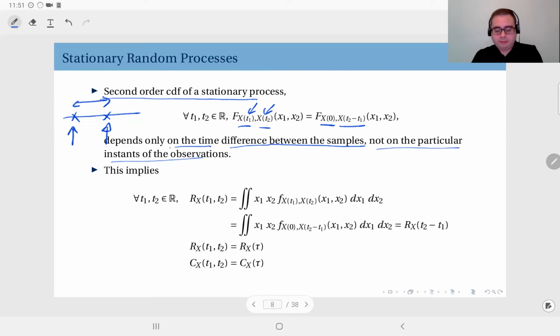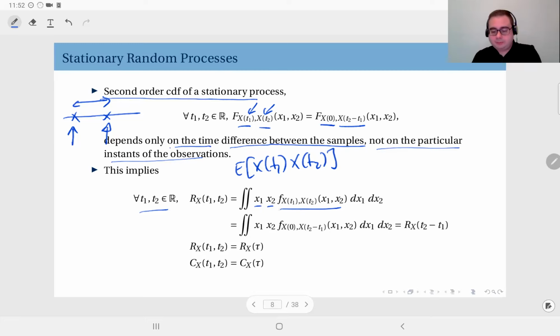Now, when you have this, if you just write the autocorrelation and autocovariance functions, it's just x1 times x2 times the joint PDF at these points, because I'm actually computing the expectation of x of t1 and x of t2 by the definition of autocorrelation.